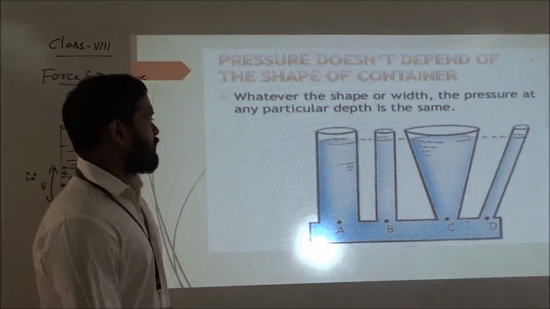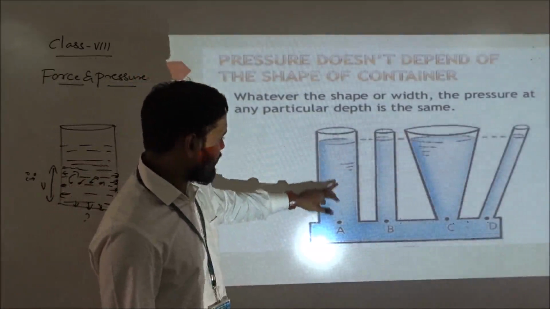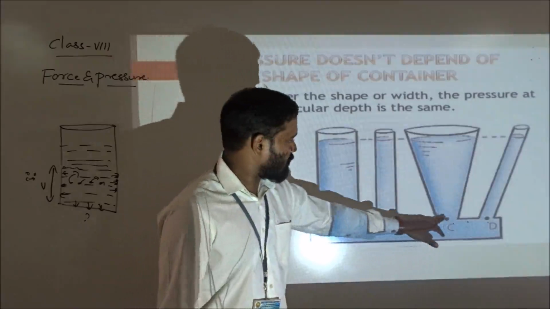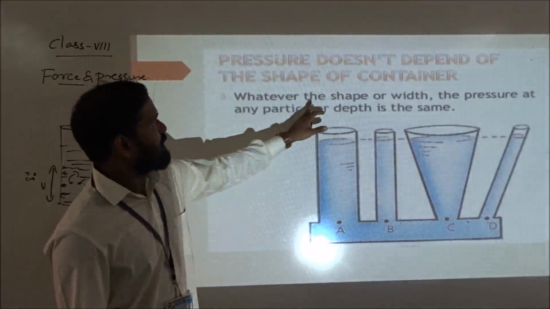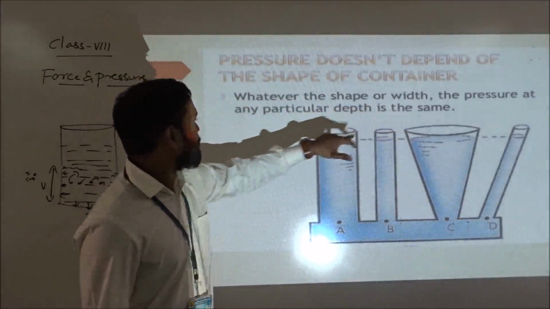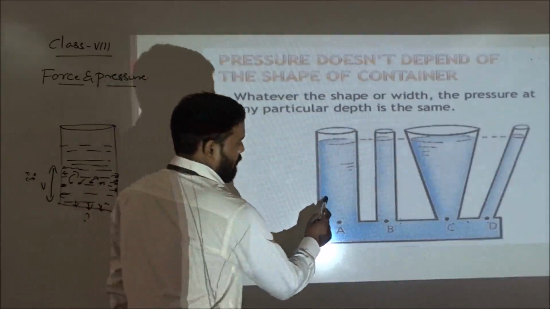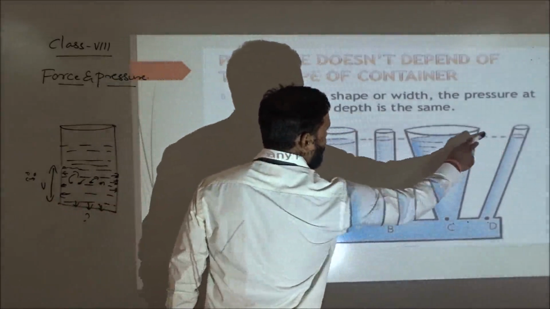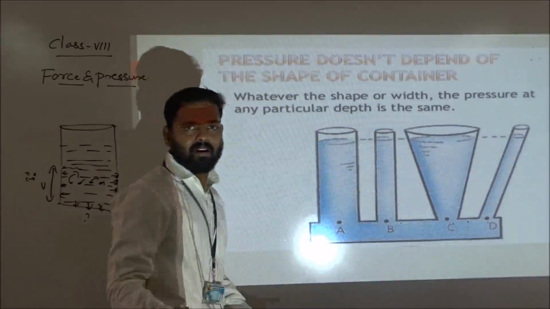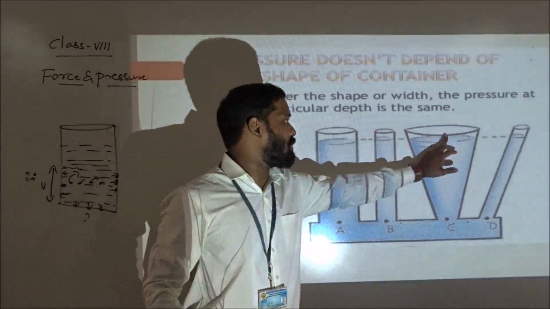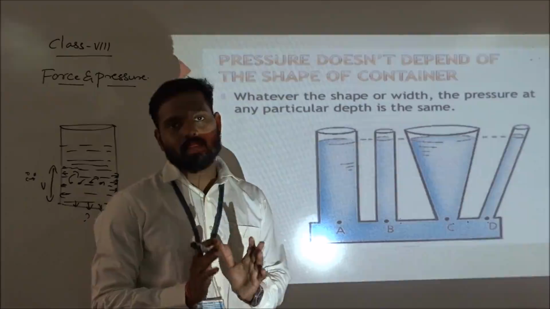Next, does pressure depend on the shape of the container? Yes, of course, if you take containers in this way, in which case will the pressure be more? Whatever the shape of the container, the pressure at any particular depth is the same. That means here the volume is the same. Look, in all the cases the volume is same, but the shape will be different. The shape doesn't matter. The volume is same, right? So if the volume is the same, the pressure will also be the same.